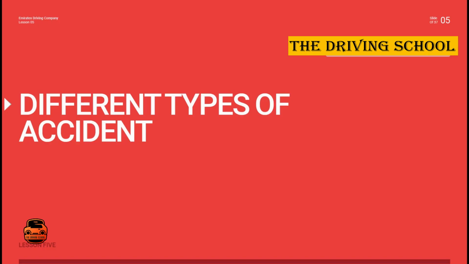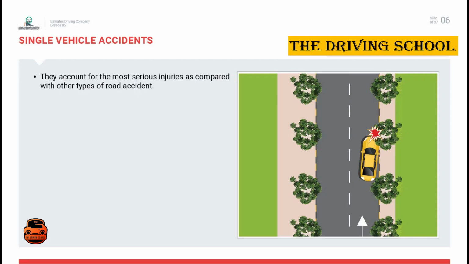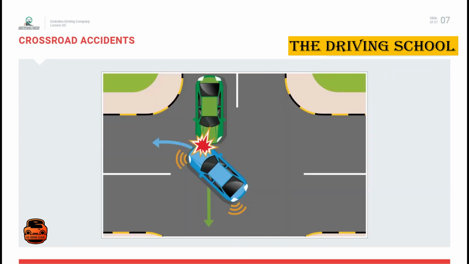Different types of accidents. Single vehicle accidents. In a single vehicle accident, the driver will be held responsible. Mainly single accidents take place due to high speed. Carelessness and lack of road manners could also be the factors behind it.